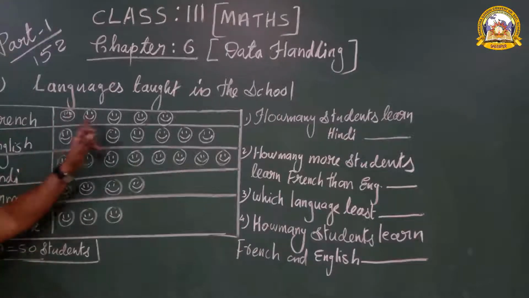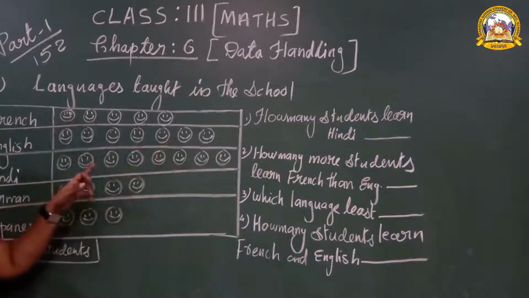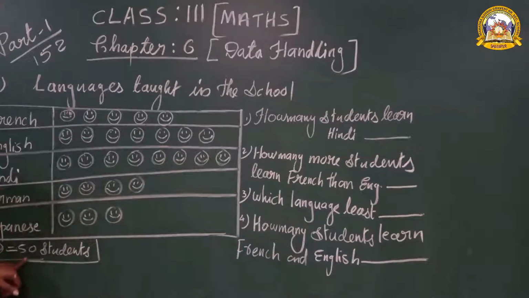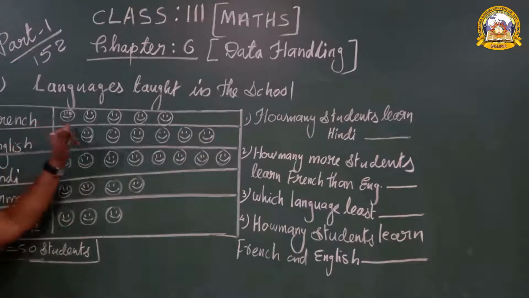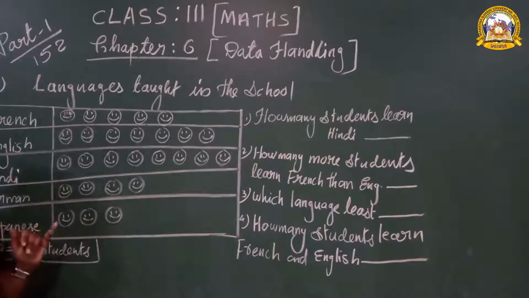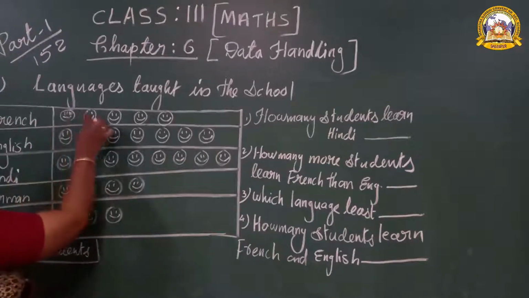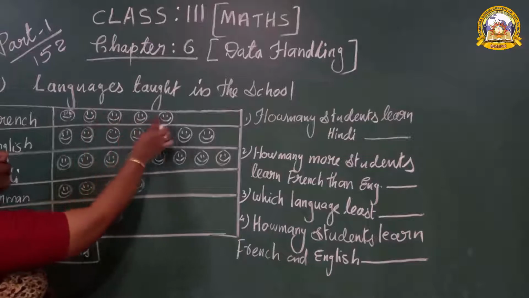In a school, there are different types of languages taught. Then, see the pictures. One head means how many students? 50 students. If you are showing one picture, that is 50 students. Then in French, how many students are taught? 1, 2, 3, 4, 5.